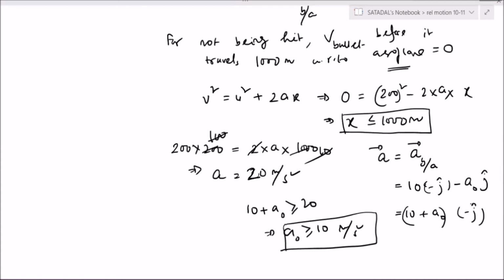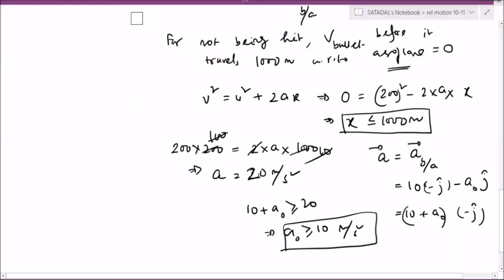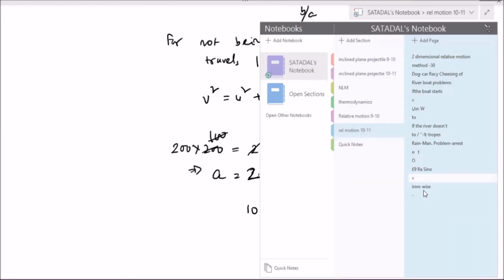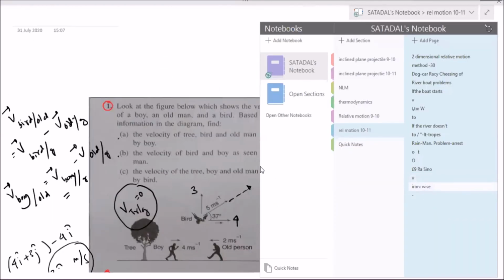Okay, right, fine. Sure, let me show. Somebody asked me to show the previous page. I'll show the previous page once. I think this page.